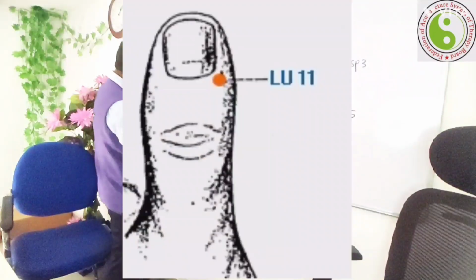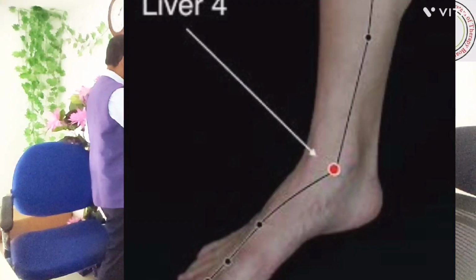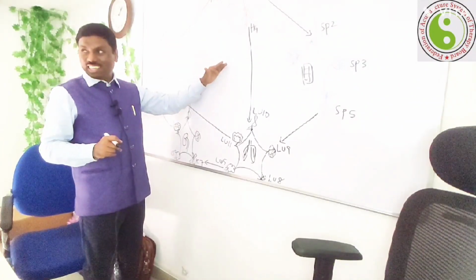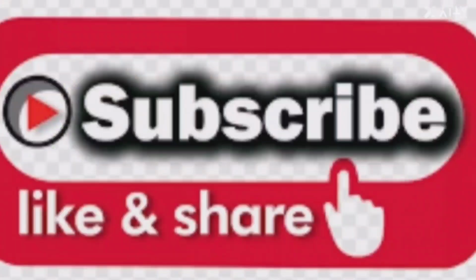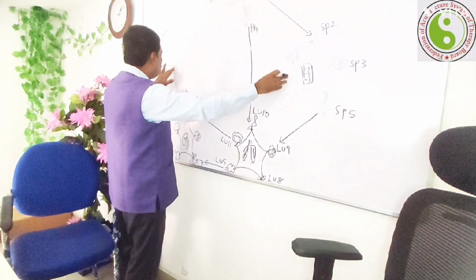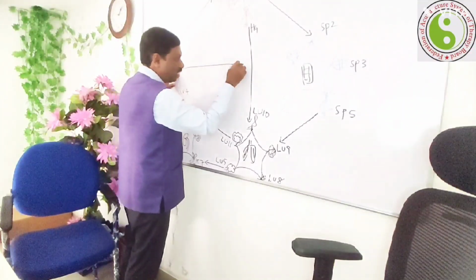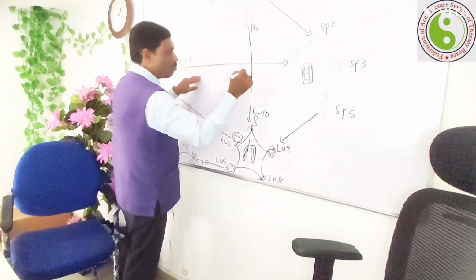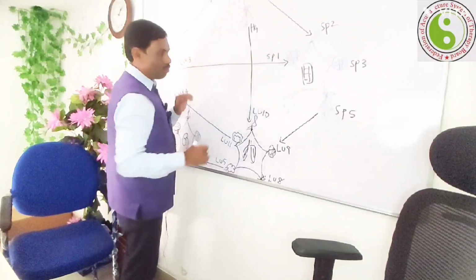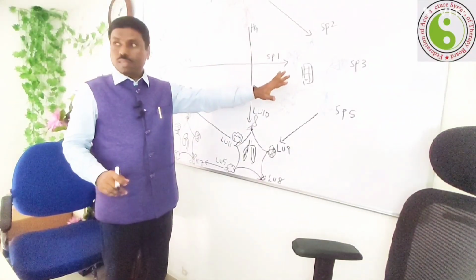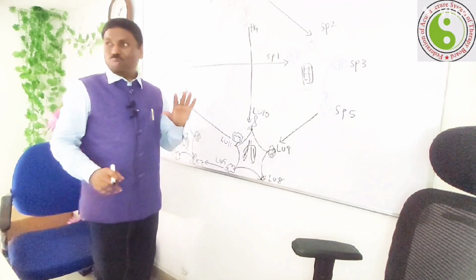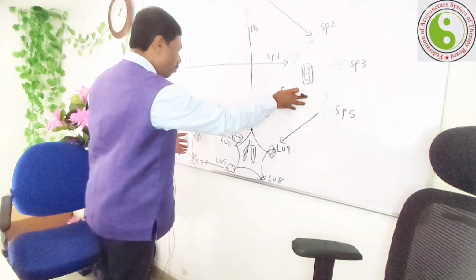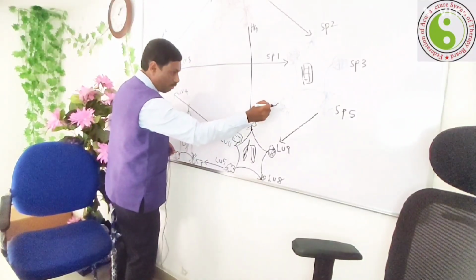Here is LU11, here is liver 4. Then wood controls the earth. Here is the earth point, here is the wood point. Regulate each other. This is liver 3, this is spleen 1. Then the earth controls the water. Here is the water point, here is the earth point. Connect each other.